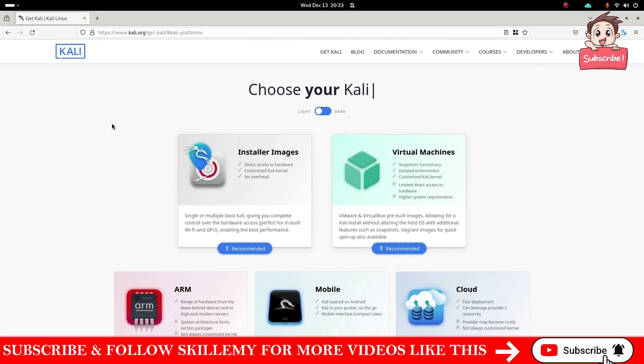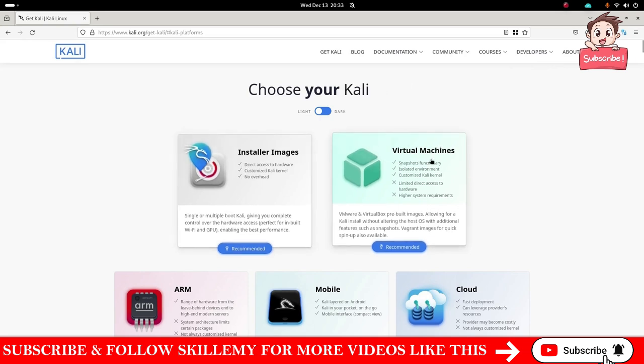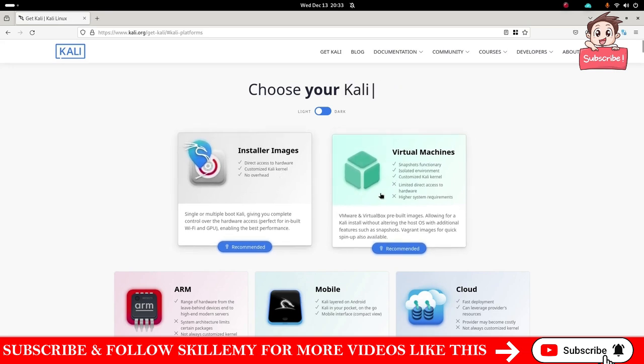but the most common ways is either just to install it onto a computer, so then you will need to download this image, or to use a virtual machine. So if you're familiar with virtualization, you can use a virtual machine and then run Kali in a virtual machine. It really depends on your preference. These are the two recommended ways.